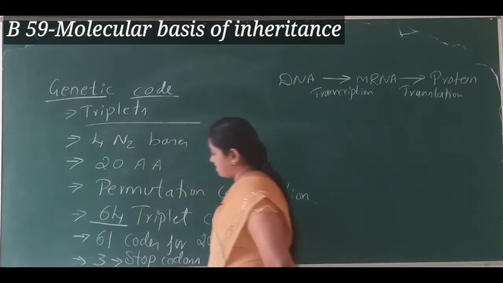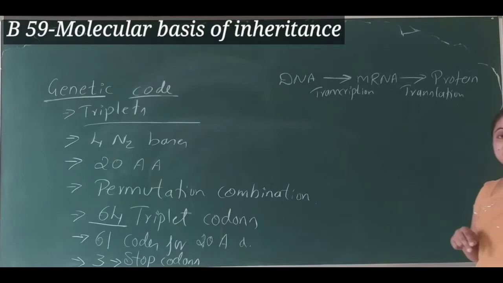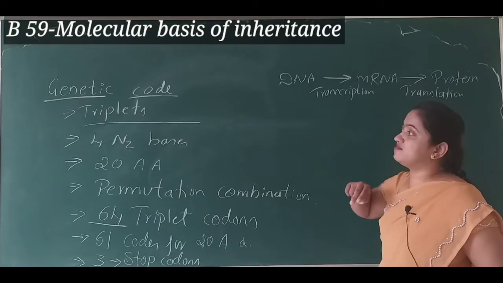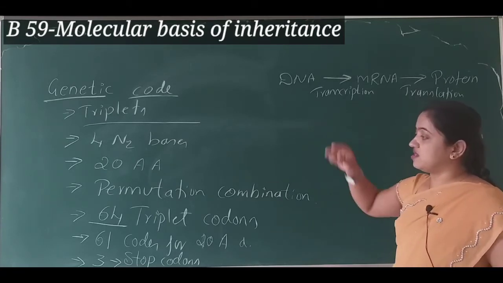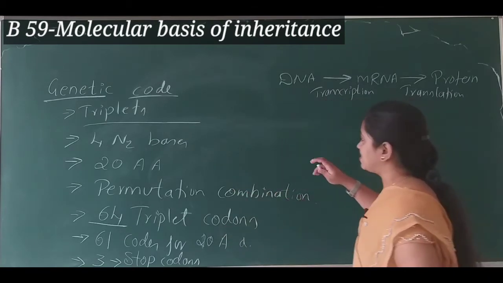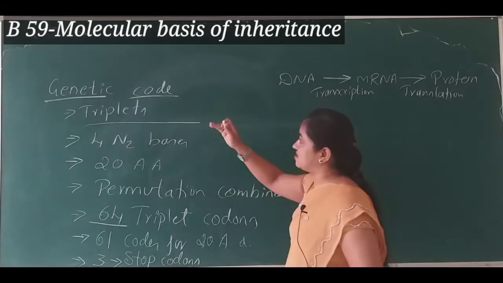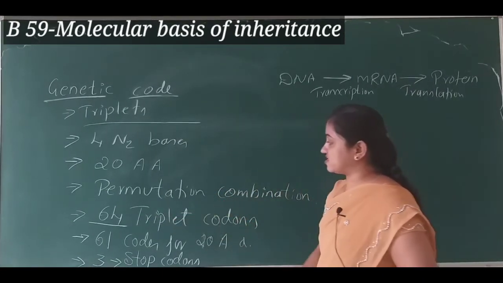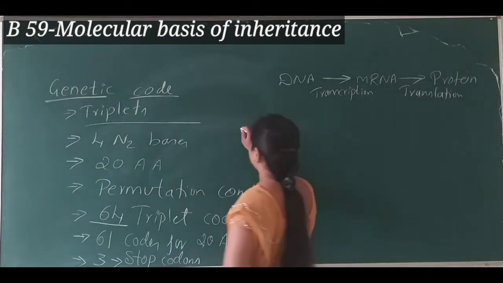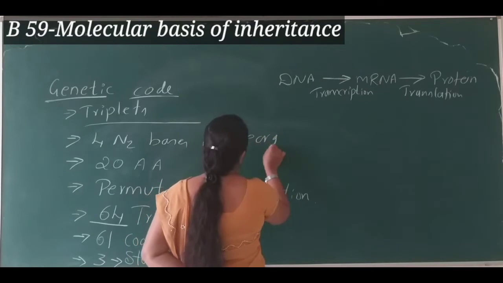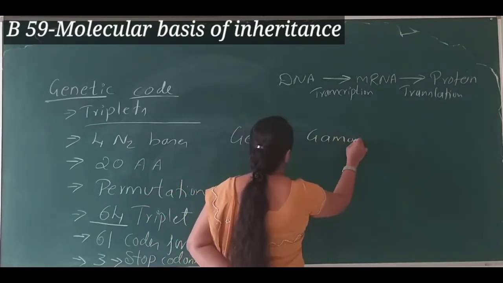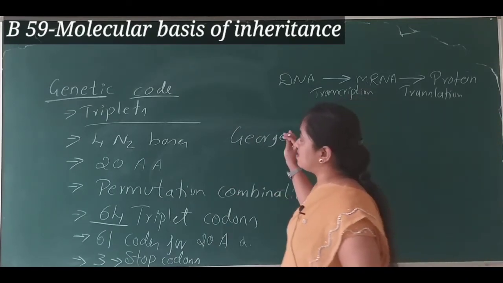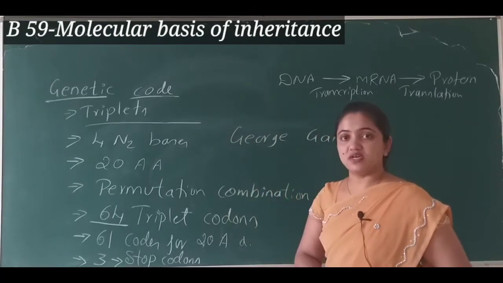With this we have to know who discovered the genetic code, who told all these triplet codons. The scientist who mentioned the genetic code, the permutation combination and the 64 triplet codons is George Gamow. He was the one who initiated and made us understand the genetic code.